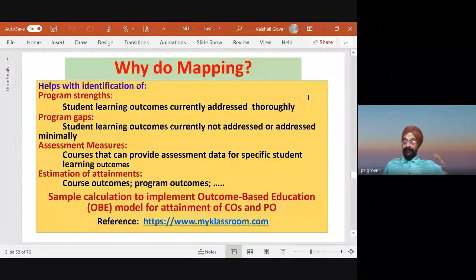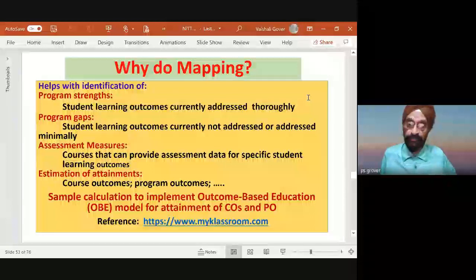Now, depending upon how you have written the program outcomes, whether they correspond to higher levels of Bloom's taxonomy, or they are lower level or middle level, that gives the idea about what is being emphasized in the institution and where the institution and the faculty is focusing for the education of the students.